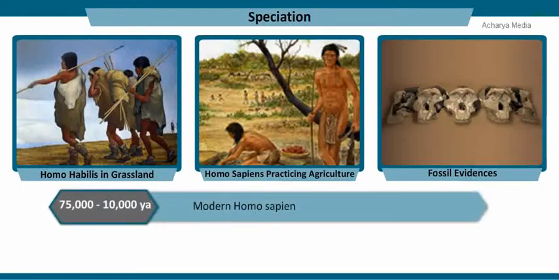The modern Homo sapiens arose between 75,000 to 10,000 years ago. This was evident by the prehistoric cave which was developed about 18,000 years ago. Around 10,000 years back, agriculture came to practice where human settlements started.